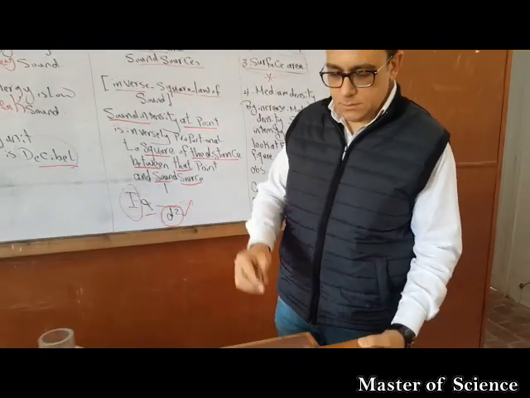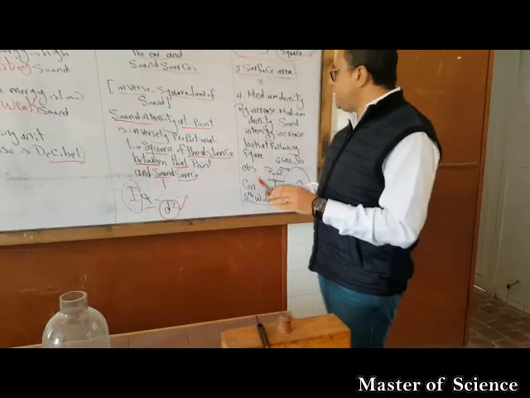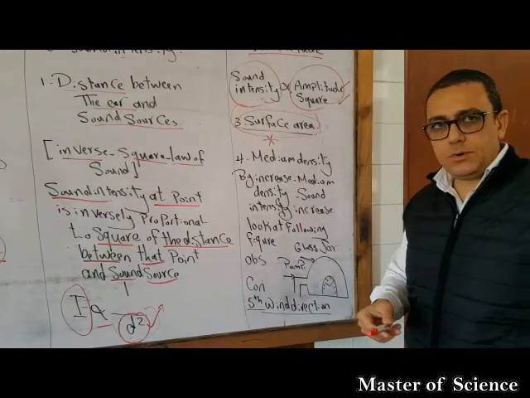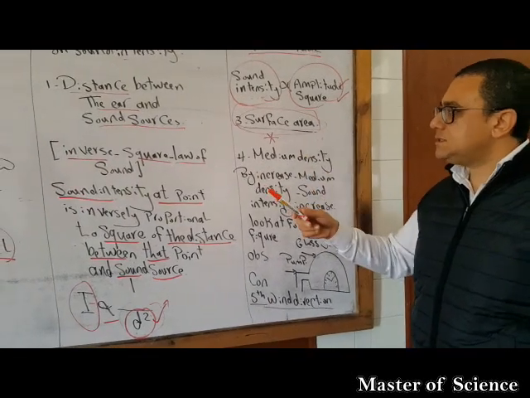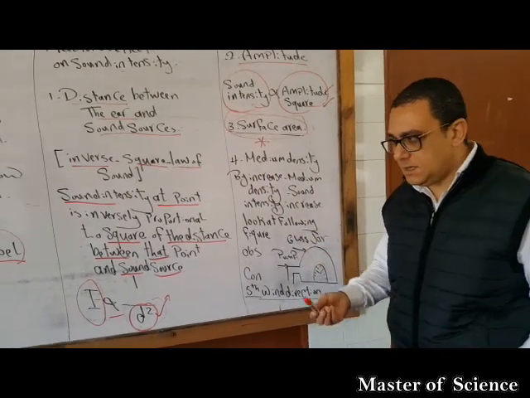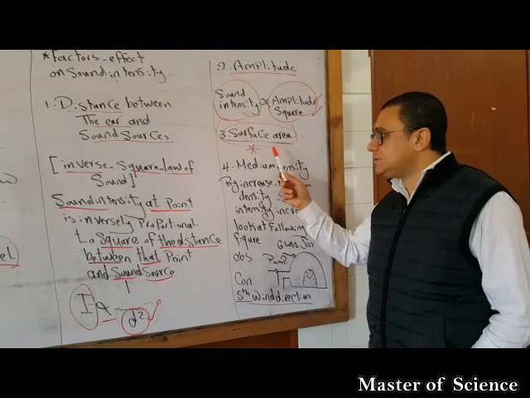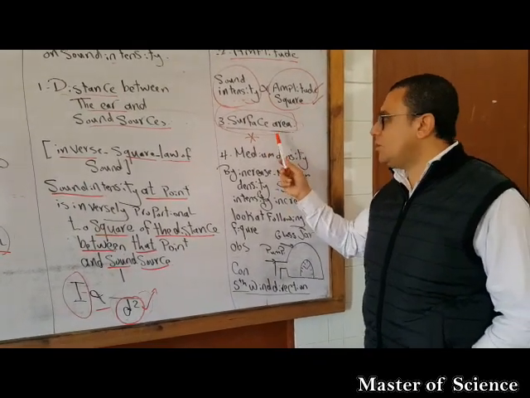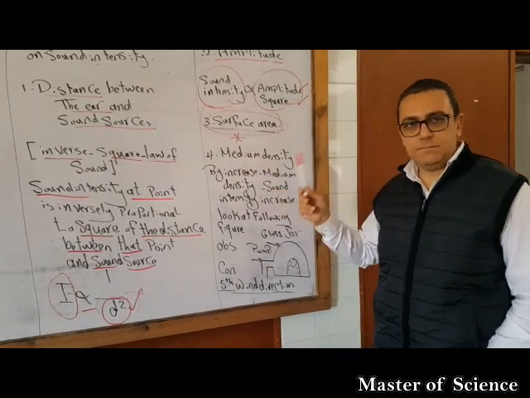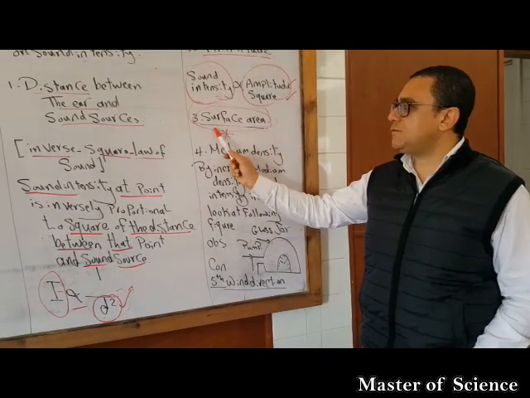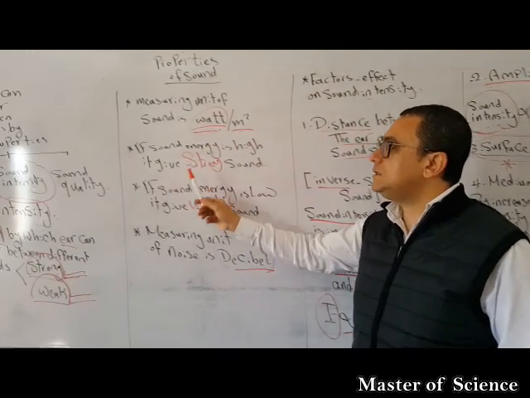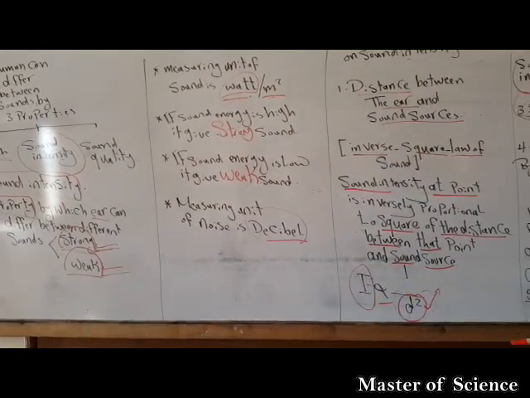So give the reason. If we fix a tuning fork on a wooden box, the sound intensity increases because the surface area increases. Give the reason. The stringed musical instrument like a violin is fixed on a wooden box, an empty wooden box, to increase the surface area, and by increasing the surface area, the sound intensity increases.